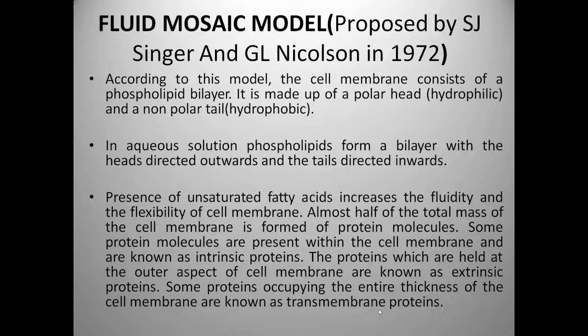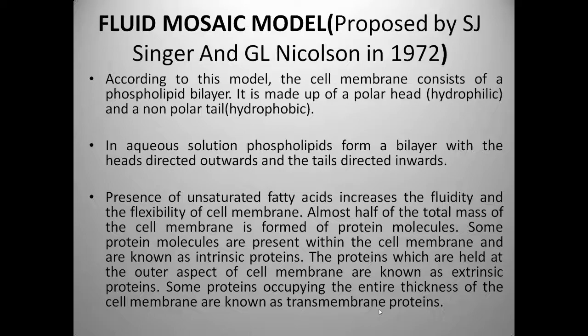What is this model? According to this model, the cell membrane consists of a phospholipid bilayer. It is made up of a polar head, which is hydrophilic, and a non-polar tail, which is hydrophobic. In aqueous solution, phospholipids form a bilayer with the heads directed outwards and the tails directed inwards. The presence of unsaturated fatty acids increases the fluidity and flexibility of the cell membrane.